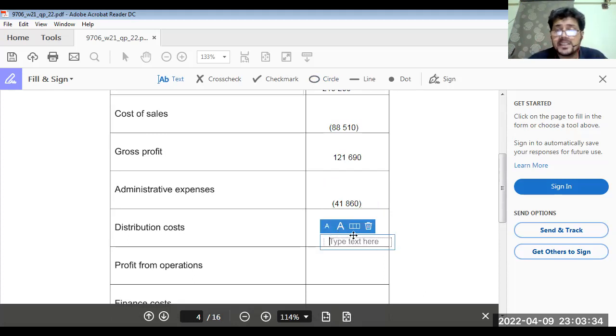Now, distribution cost. Oh my God. We have to be very much careful about calculating distribution costs in this question.